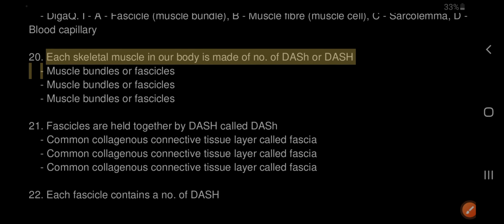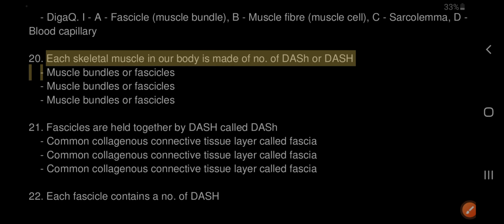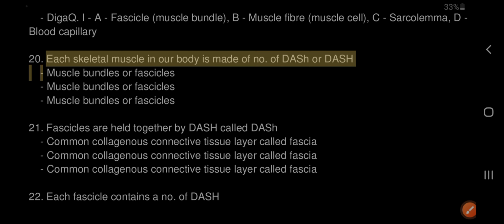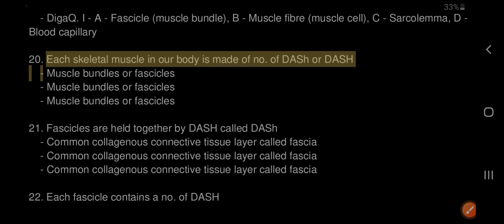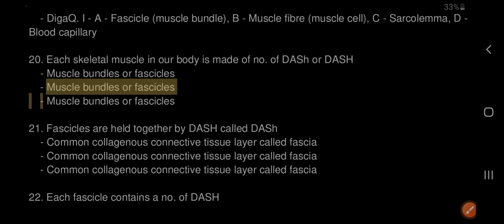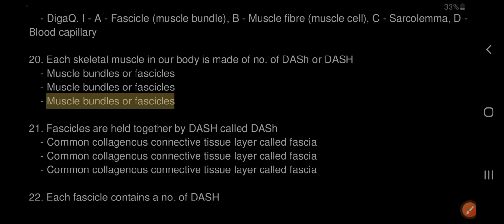20. Each skeletal muscle in our body is made of muscle bundles or fascicles. 21. Fascicles are held together by a common collagenous connective tissue layer called fascia.